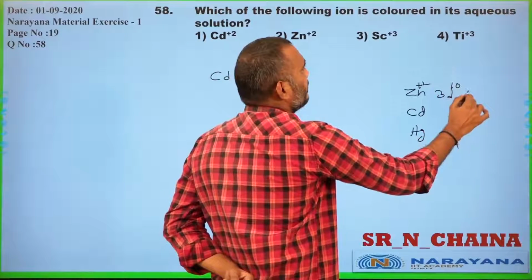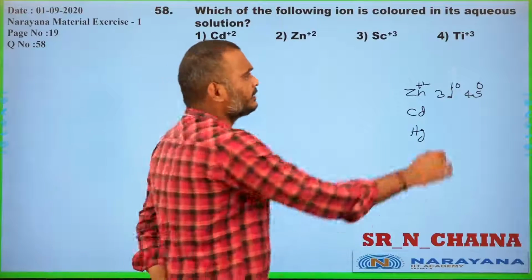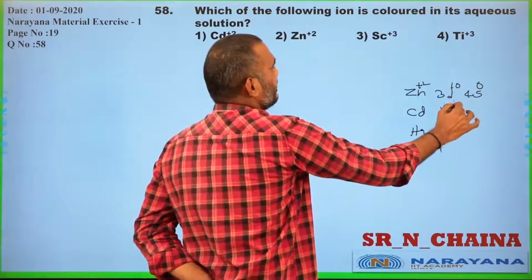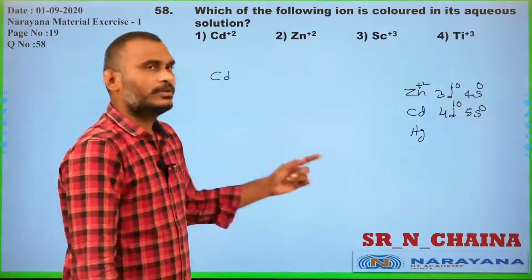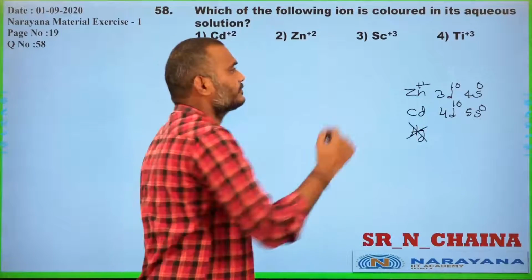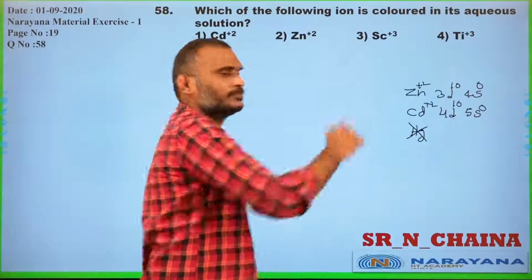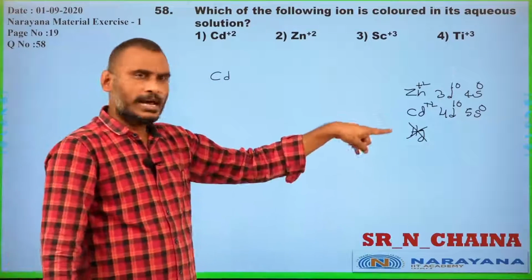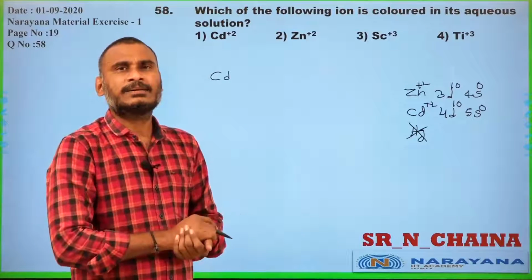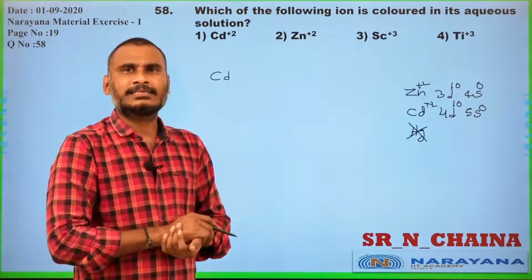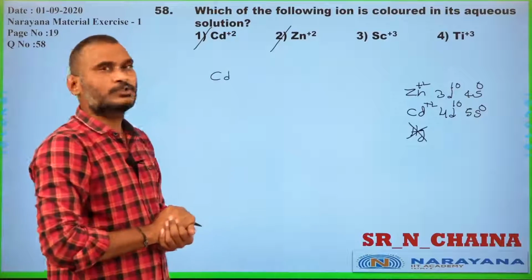Zn+2 is 3d10 and 4s0, and cadmium is 4d10 and 5s0. Mercury was not given. In Zn+2 and Cd+2, no unpaired electron is present in the d sublevel. No d-d transition, no color exhibited.